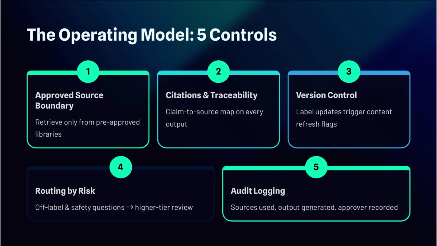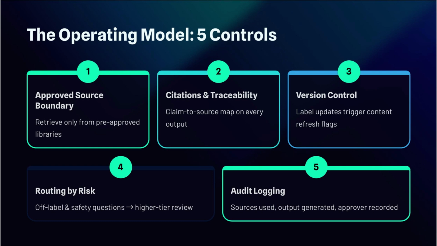Second is citations and traceability. Every response should include references and ideally a claim to source map. Third is version control. When the label updates or a key publication is superseded, the system needs to know which responses and content modules might need refresh. Fourth is routing by risk. A routine on-label MI request can use a standard template and faster review. Off-label questions, complex safety issues, or questions that require data interpretation must route to higher-tier review.